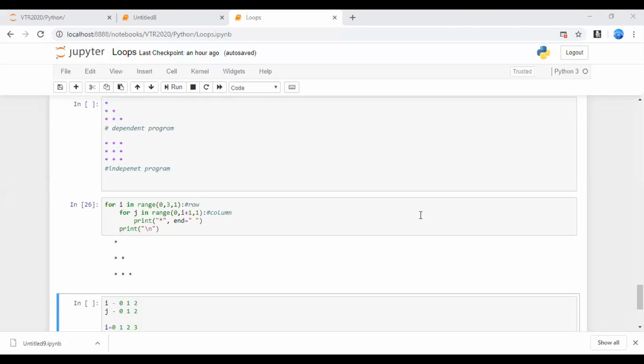Rakshit, is it audible for you? Okay, I think there's a voice problem.